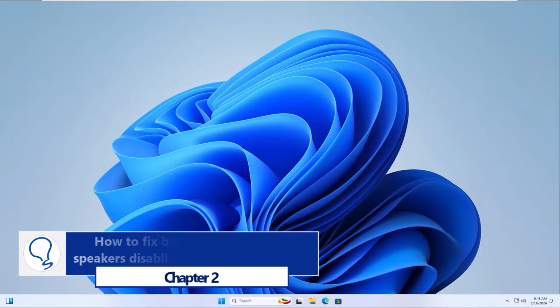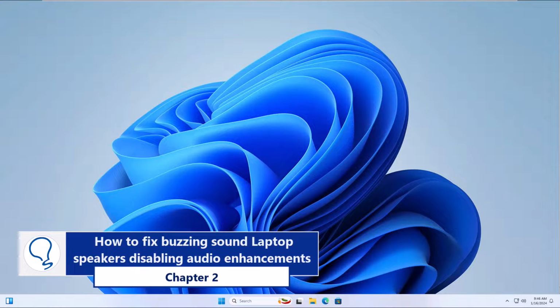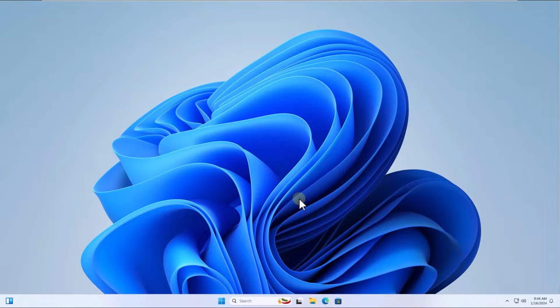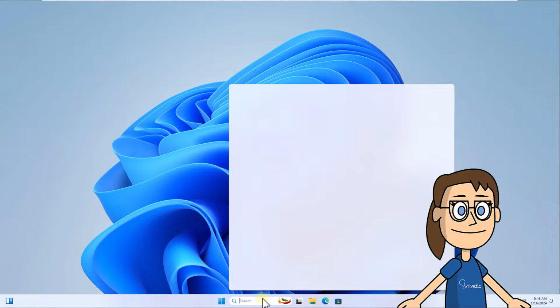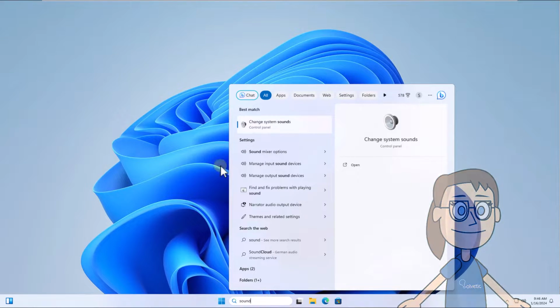Chapter 2. How to fix buzzing sound laptop speakers, disabling audio enhancements. To get started, enter sound in the search box. Click on Change System Sounds.